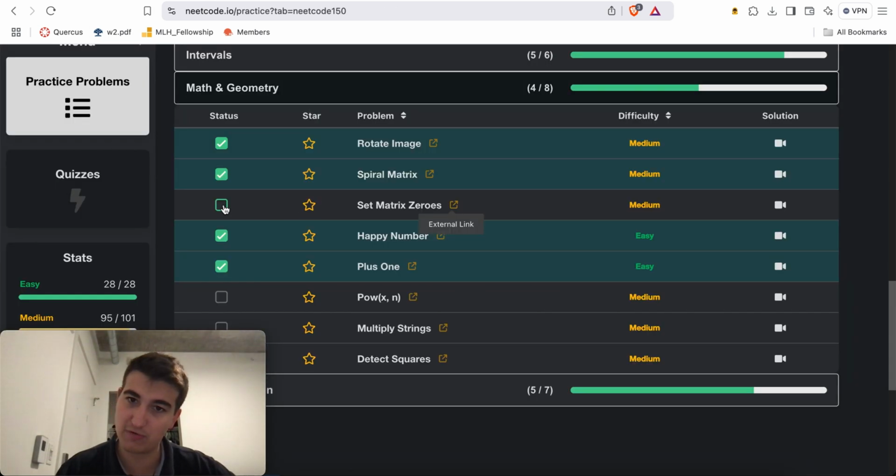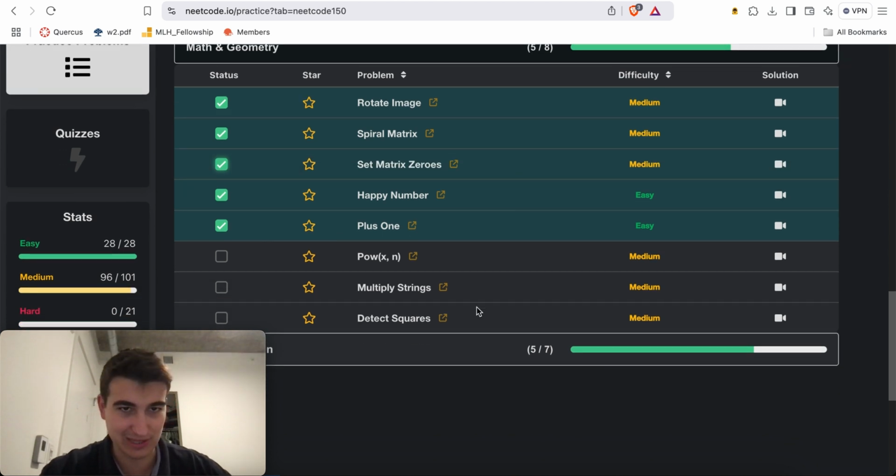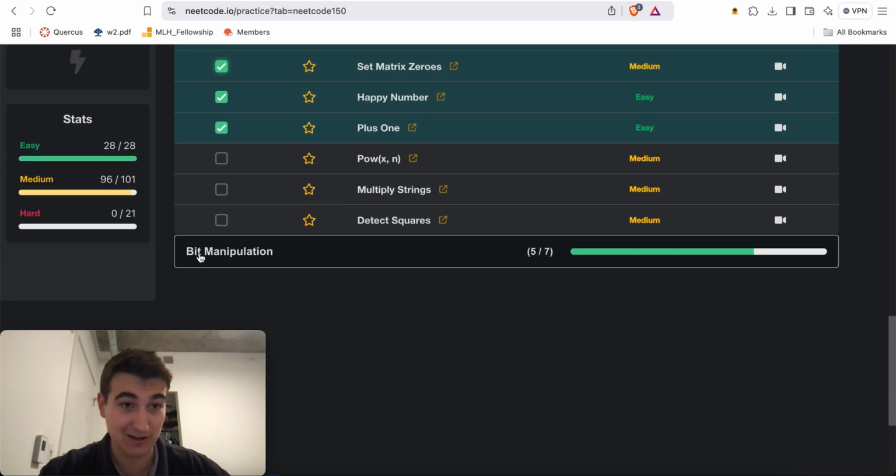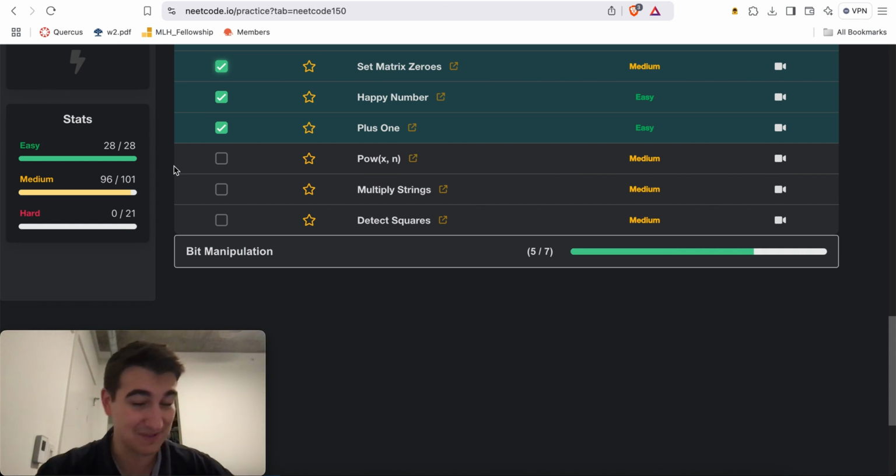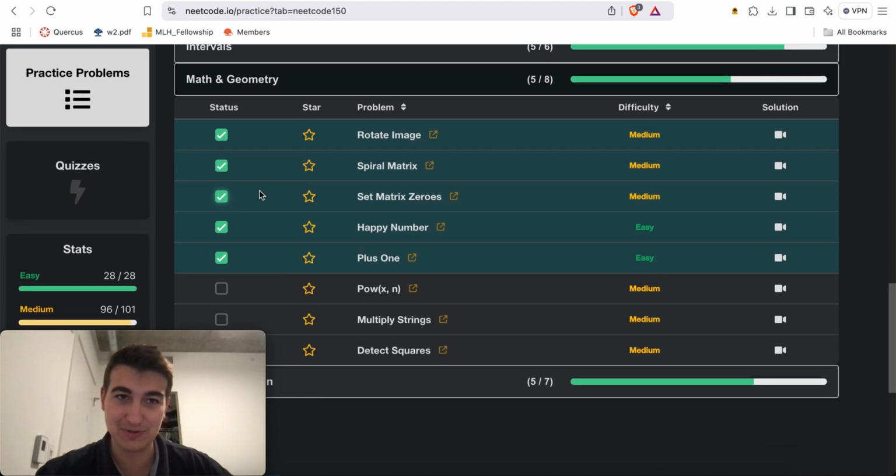And as always, we can come over here and make sure that we check off the fact that we did this problem. So there we go. Very nice. Only 3 left for math and geometry. More importantly, 5 left in total for the NeetCode mediums. Feels very, very nice. Coming nice to an end.